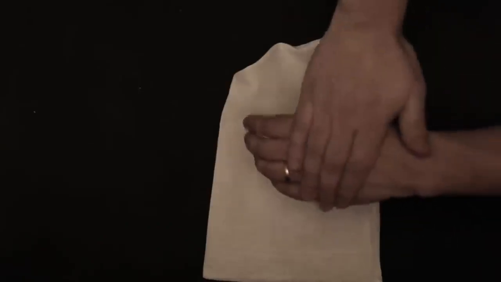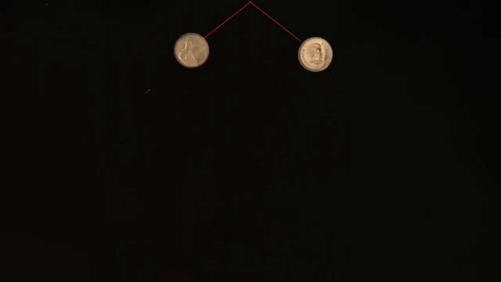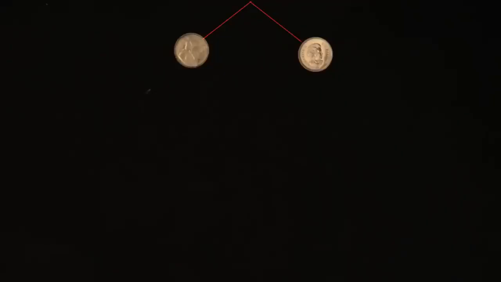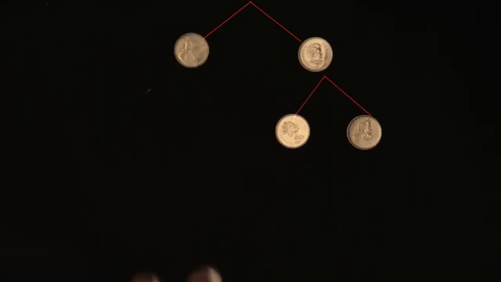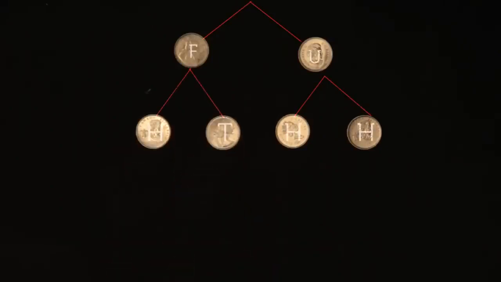To answer this question, we need only rewind and grow a tree. The first event, he picks one of two coins. So our tree grows two branches, leading to two equally likely outcomes, fair or unfair. The next event, he flips the coin. We grow again. If he had the fair coin, we know this flip can result in two equally likely outcomes, heads and tails, while the unfair coin results in two outcomes, both heads.